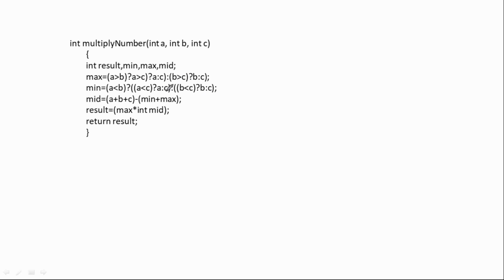So in case you have issues, I'll explain here. The thing is the ternary operator. What is the ternary operator? If expression 1 question mark expression 2 colon expression 3.